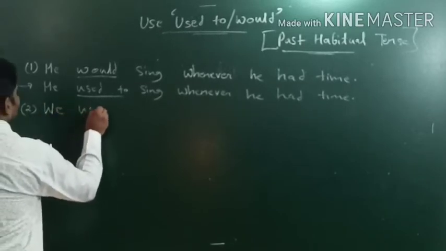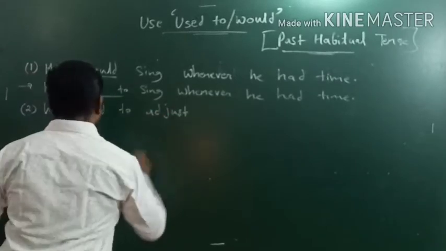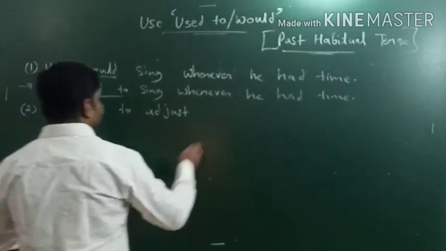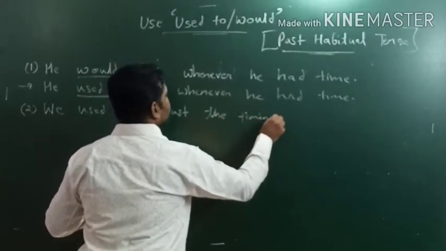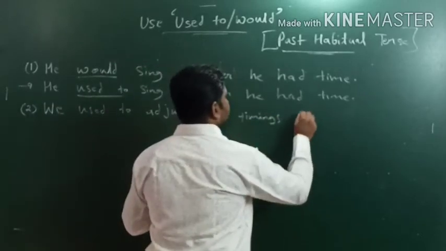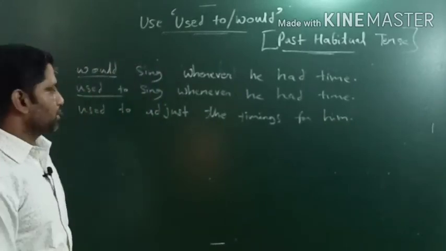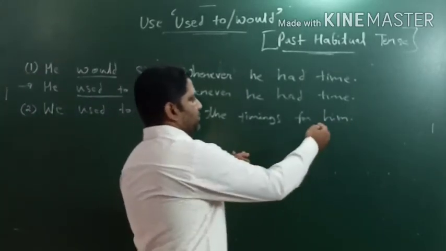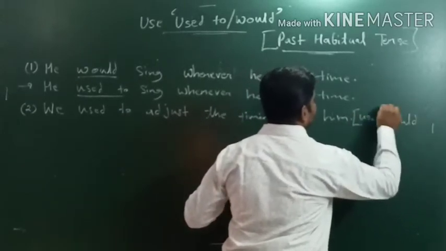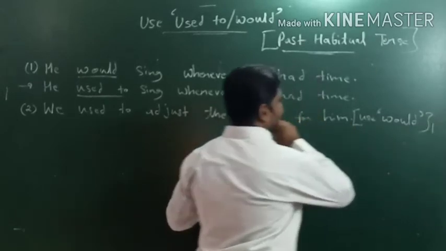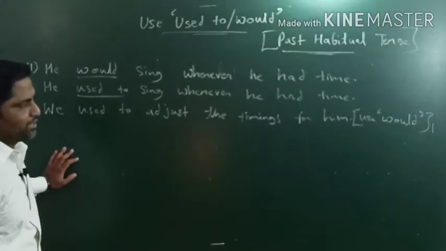We used to adjust the timings for him. And in bracket, suppose if we get "use would", how will it be used? Use would, we'll see that. Okay, almost clear. We used to adjust the timings for him.